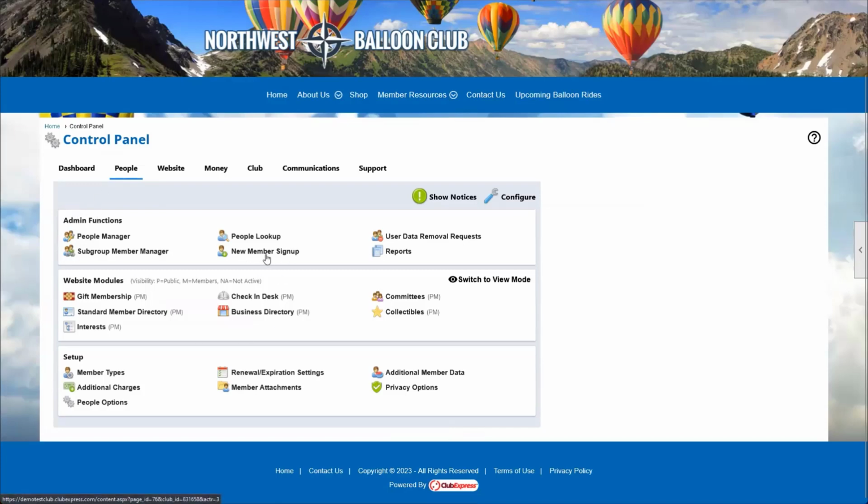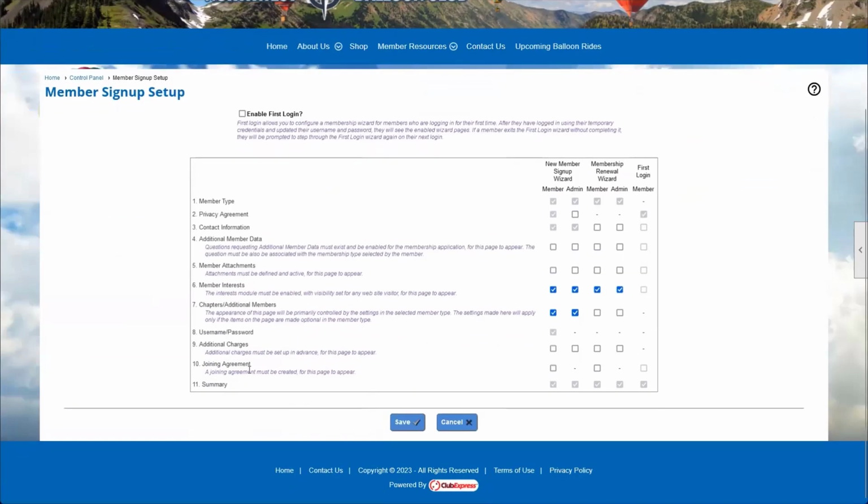When you click on New Member Sign Up, you're going to be presented with this page. There's a lot of different options on this page. The first option is going to be Enable First Login. This is going to be an extra option that we get to select from, meaning this is a member that was either added by an admin or a member that was added during the bulk upload process. So those of you who are new to ClubExpress, if you haven't activated your members yet, once you activate your members, this first login option is a great way to present your members with an option to fill in information the first time they log in.